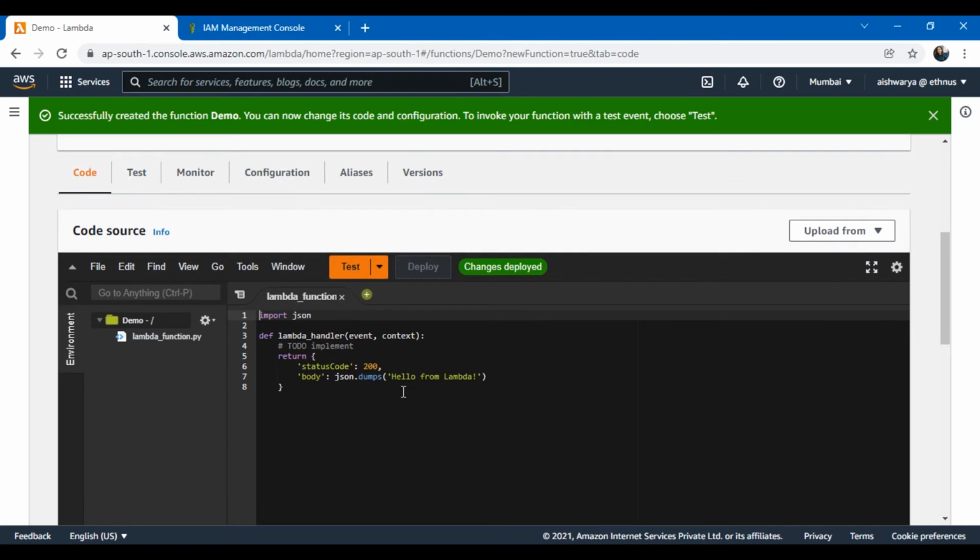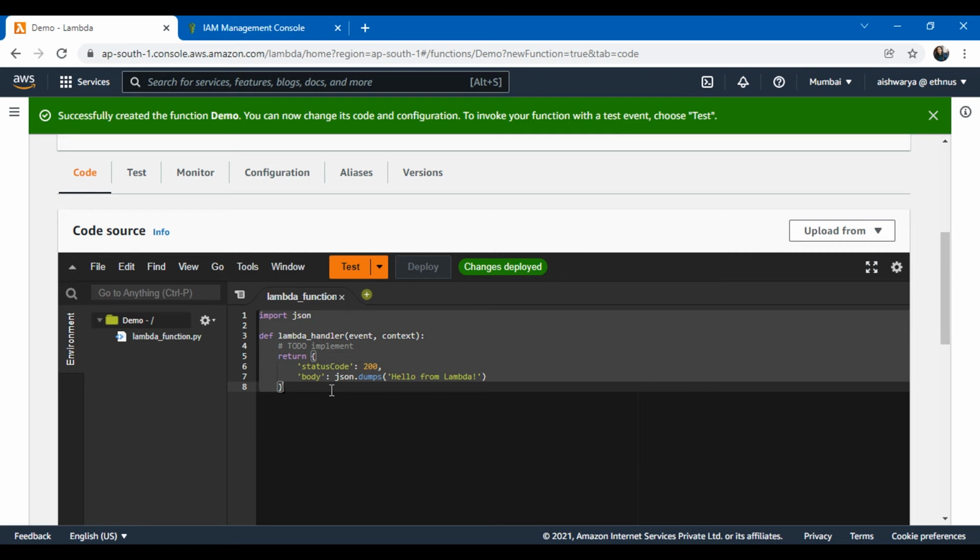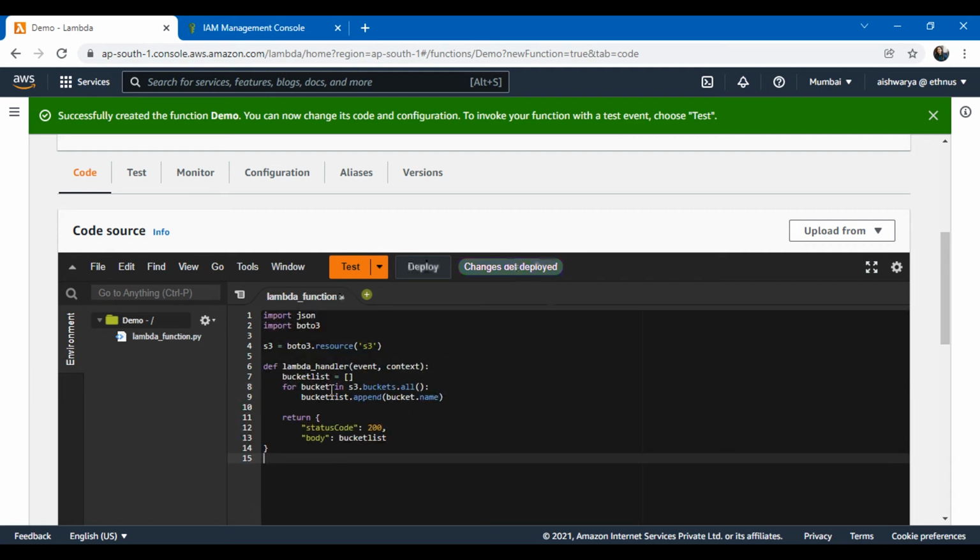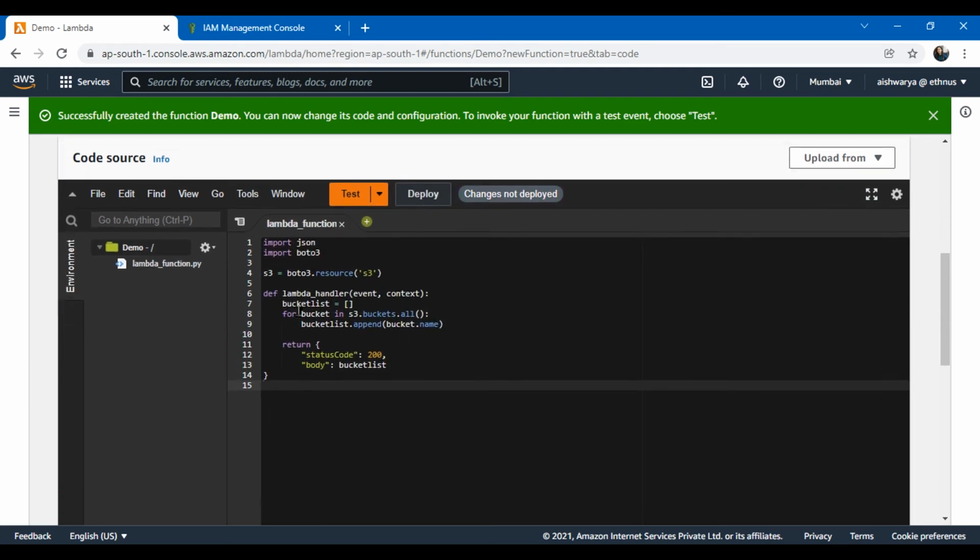Okay, so right now I will give it code which fetches the list of S3 buckets that are there in my account. I already have the code, so I'll just paste it here, and then I will give the appropriate permissions to it. Right now I have deployed it.